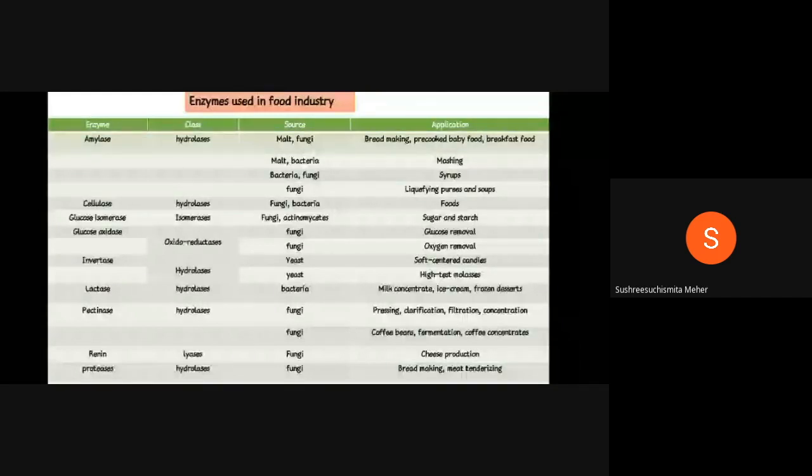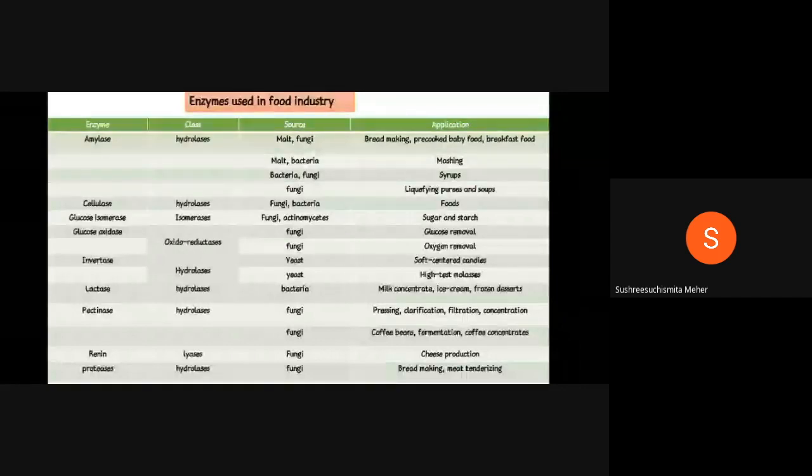And coming to invertase, it is for SRF aspirants in post-harvest technology. The most commonly asked question is about soft-centered candies. The major enzyme present in soft-centered candies is invertase. It is one of the important questions. And also lactases: lactase is used with milk. It is present in almost all the bakery items like milk concentrates, ice creams, frozen desserts, etc. And in pectin, when it comes to JRF, they'll ask like clarification of the juice is mainly done by which enzymes? It is pectinase enzymes.